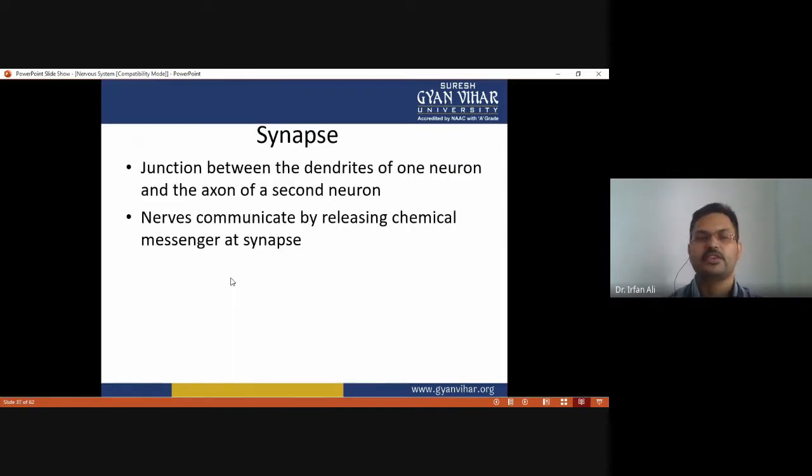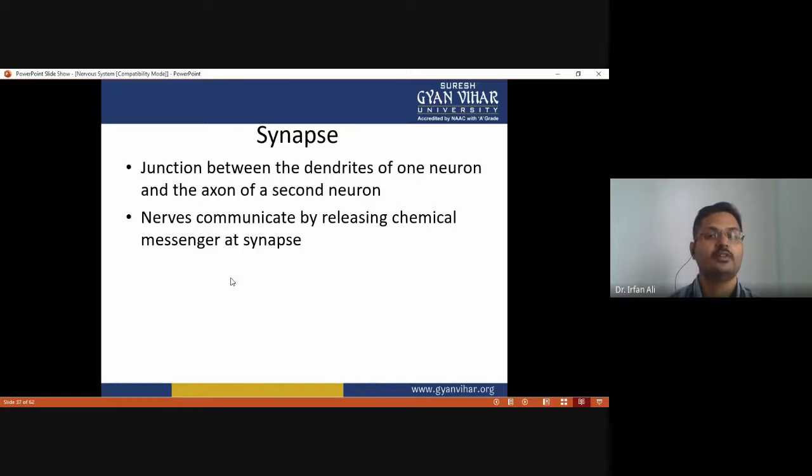And what is a synapse? A synapse is a small gap between neuron and neuron, and between neuron and muscle, and it is a junction between the dendrites of one neuron and the axon of the next neuron. It is a small gap between the presynaptic neuron and the postsynaptic neuron, and here nerves communicate by releasing a chemical messenger at the synapse, which is called a neurotransmitter.